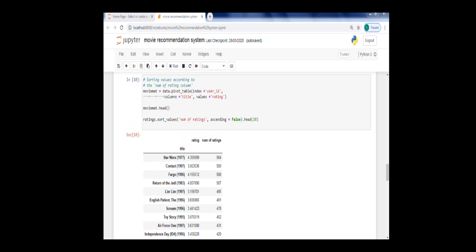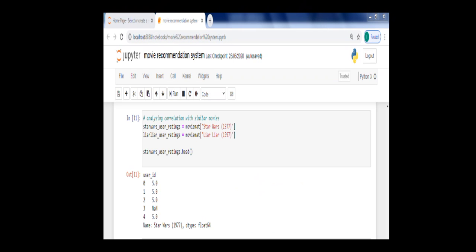Next step is sorting values according to the number of ratings column. We'll use the sort function for this. You can see it is going in ascending order, as I have written in the code also. Next step is analyzing correlation with similar movies.